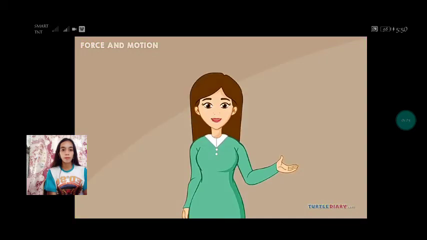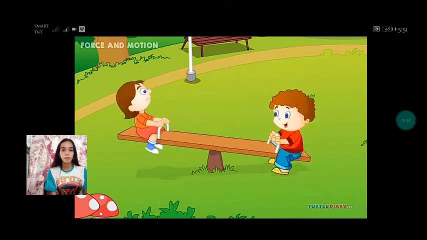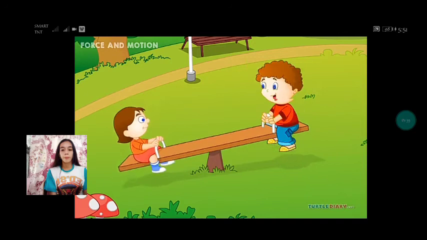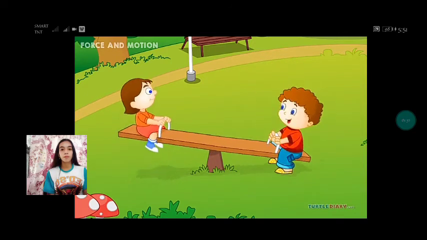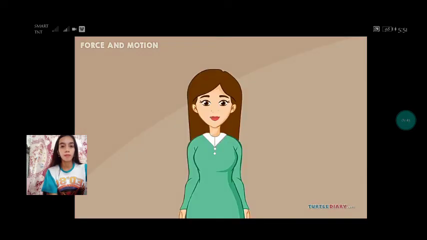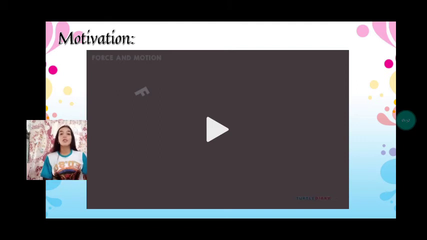When the seesaw is still and you and a friend sit on it, it begins to have motion. One seat goes up while the other goes down. They change their positions. Position is the place where you are. If you change your position, you are moving. There are different types of motion. Okay, so that is motion.